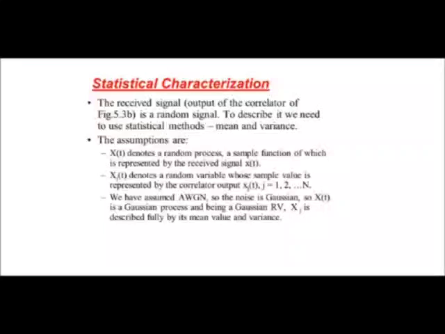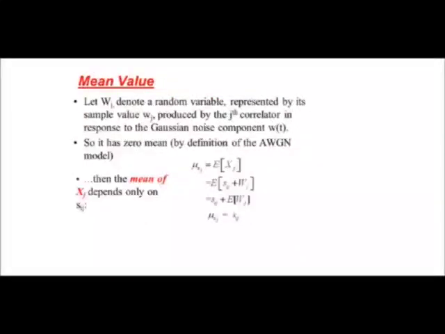We have assumed AWGN, so the noise is Gaussian. So x of t is the Gaussian process, and being a Gaussian random variable, xj is denoted fully by its mean value and variance. The mean value of this AWGN channel can be represented as follows. Let wj denote the random variable represented by its sample value wj produced by the jth correlator in response to the Gaussian noise component w of t. So it has zero mean by the definition of the AWGN channel.